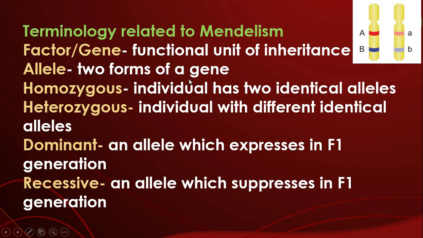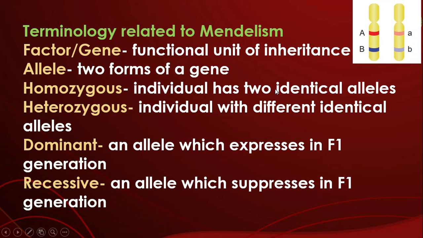Allele means two forms of a gene. If we take capital A, this is one gene, and the alternative form present on the homologous chromosome, small a, these two are called alleles. A single one we call a gene, and the two forms of a gene we call alleles. Alleles may be homozygous or heterozygous.